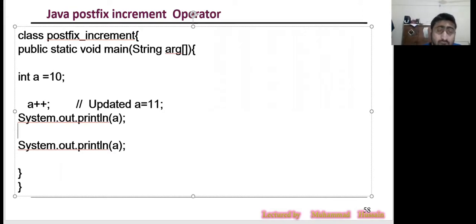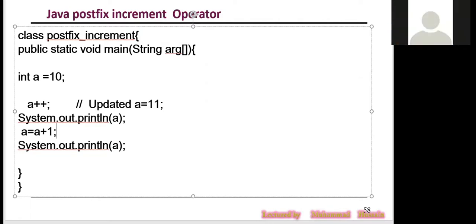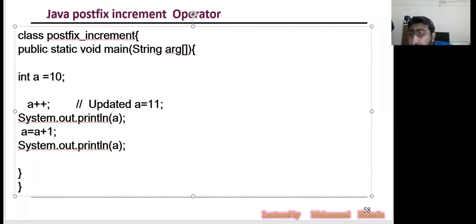Okay, now again, if I'm writing here A plus 1, what is the answer? 12. No, tell me, Muzammil. Muzammil said 12. Yes, sir. Okay, you said 12. Why not error?